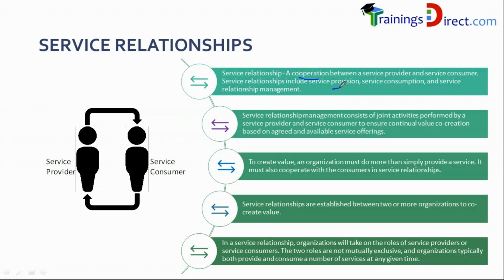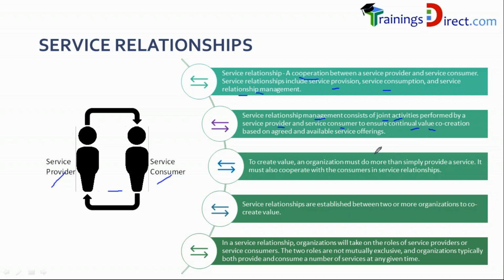It includes service provisioning, service consumption, and service relationship management. So if there is a relationship between a provider and a consumer, the provider will provide the services, the consumer will consume the services, and there will be some relationship management between them. Therefore, what is relationship management? It is the joint activities between the provider and the consumer. And why do they do joint activities? To ensure the continual value co-creation.